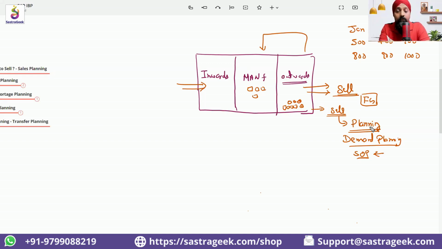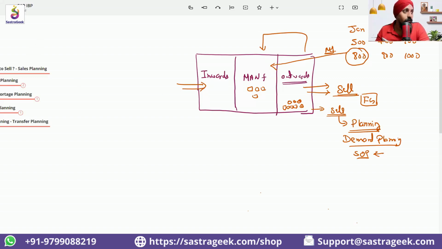But for the industries which work on make to stock, I need to plan how much I need to sell. That comes under demand, sales, and operations planning. Then once I know that in the month of January 800 is required, can you tell me how much manufacturing needs to produce of this product M1? If sales and operations planning said in January we need to sell 800, how much does manufacturing need to produce?